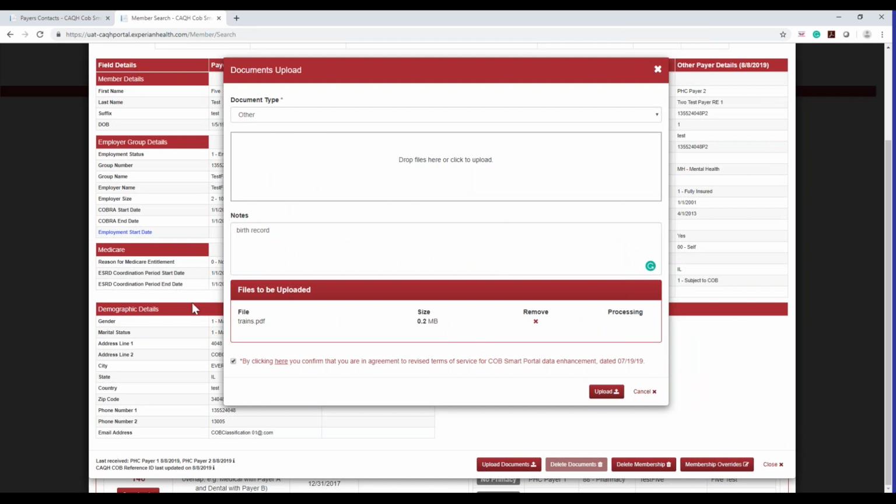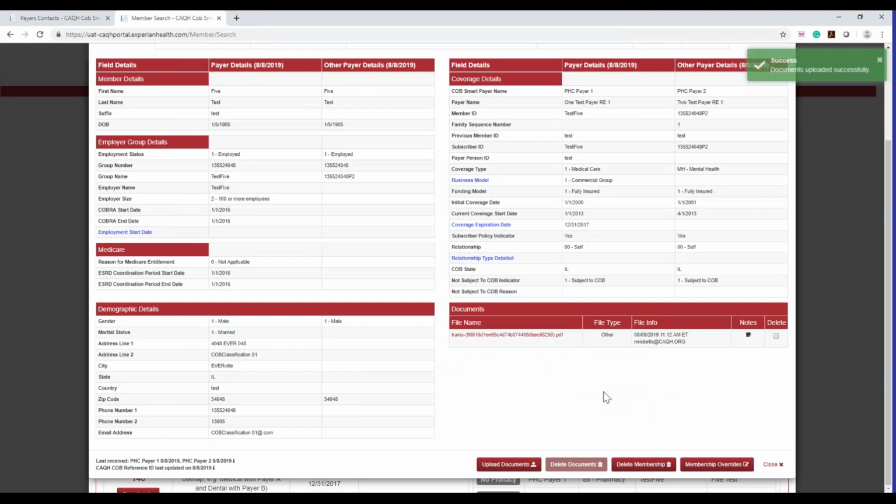So now you've done that, you've selected the document type, you've added notes. Notes are not required, but of course we encourage everyone to put in notes, especially if you select other for the document type. Go ahead and click upload. You will now see the information here. You'll see the name of the file, the file type, when I uploaded it, who uploaded it, and you'll see notes.